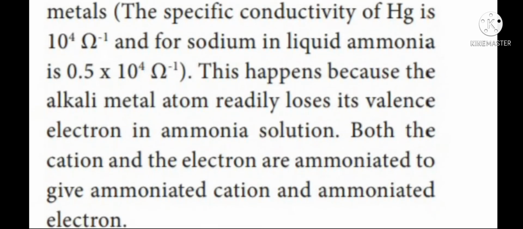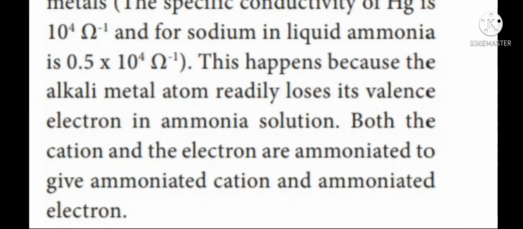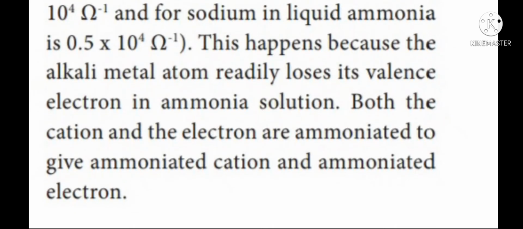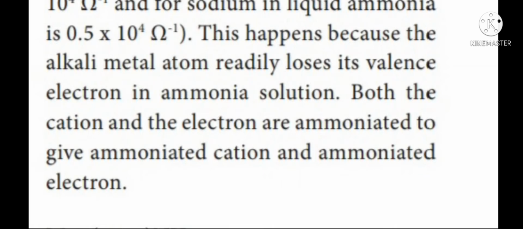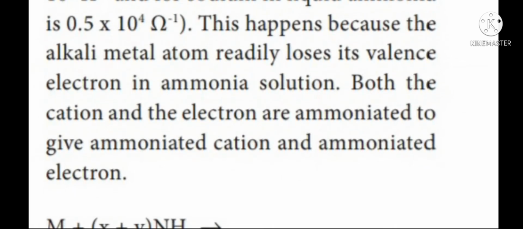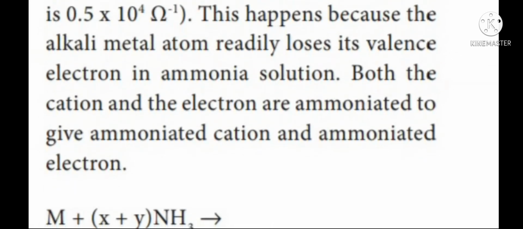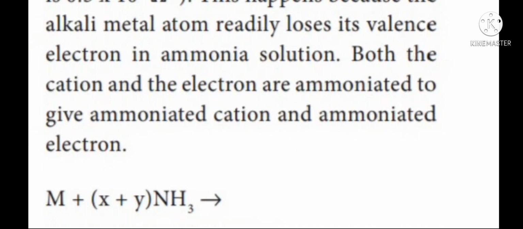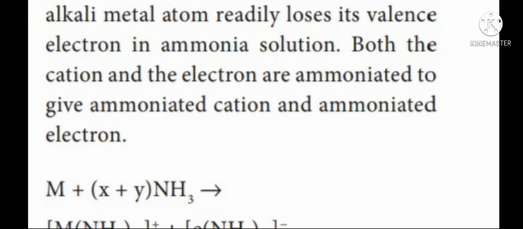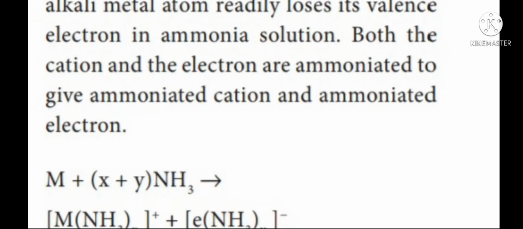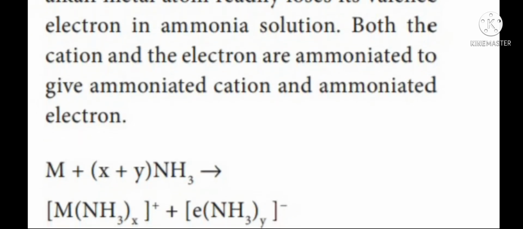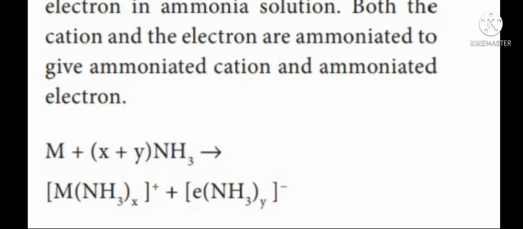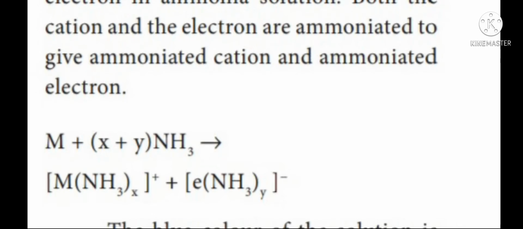This is because the alkali metal atom readily loses its valence electron in ammonia solution. Hence, the metal cation gets ammoniated and the electron also gets ammoniated. When metal M combines with X plus Y moles of ammonia, it forms ammoniated cation and ammoniated electron.